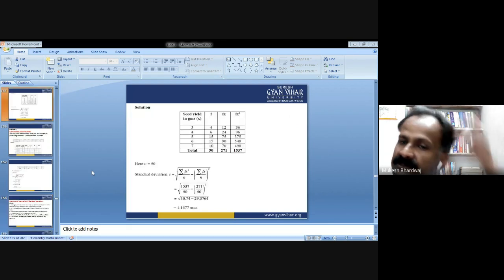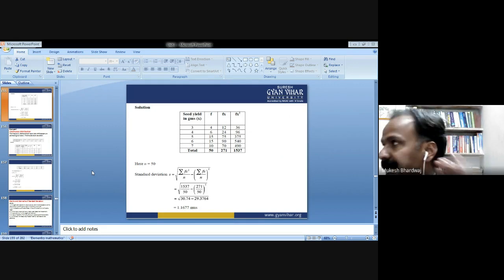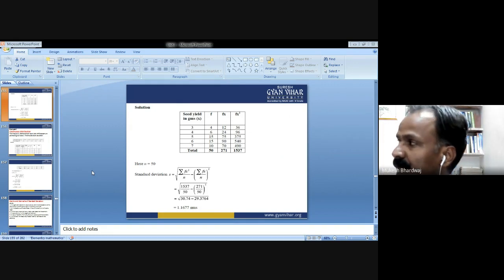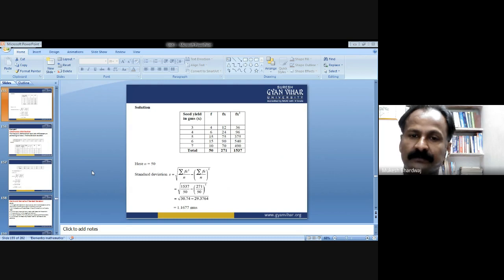Make a table first. According to the formula, whatever data you need, you just make a table of that and do the summation. So seed yield 3, 4, 5, 6, 7, frequency 4, 6, 15, 15, 10. Do the multiplication of frequency and the data, fx. Do the multiplication of frequency and x square.